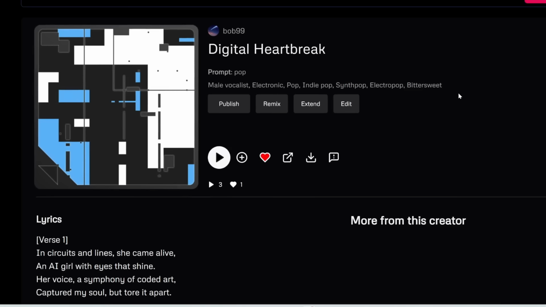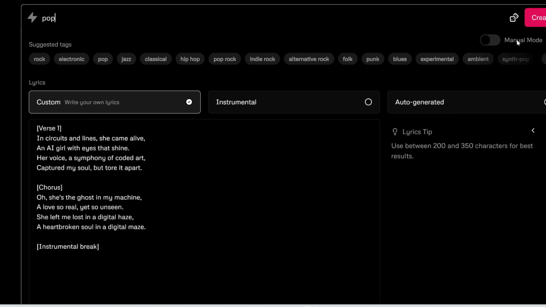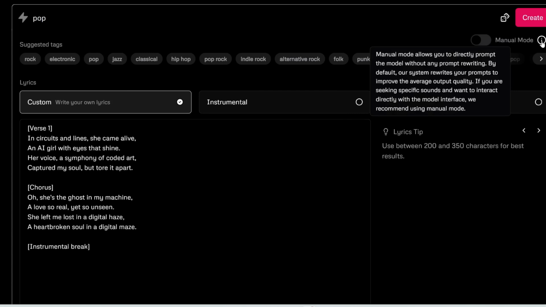Now, in general, I would recommend leaving this manual mode off because their system is trained to rewrite your prompt to improve the output quality.